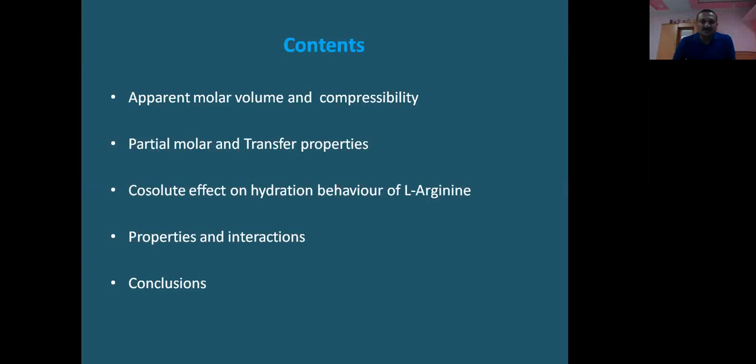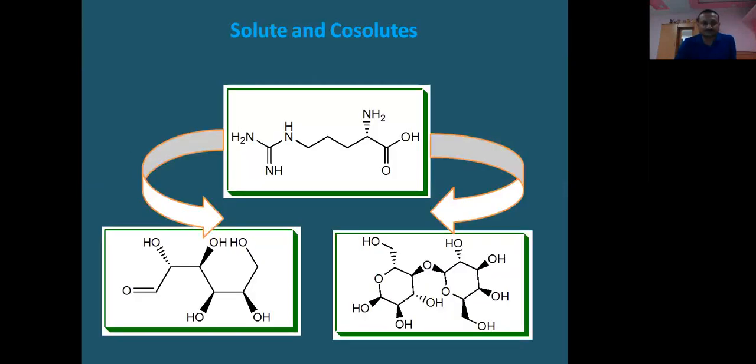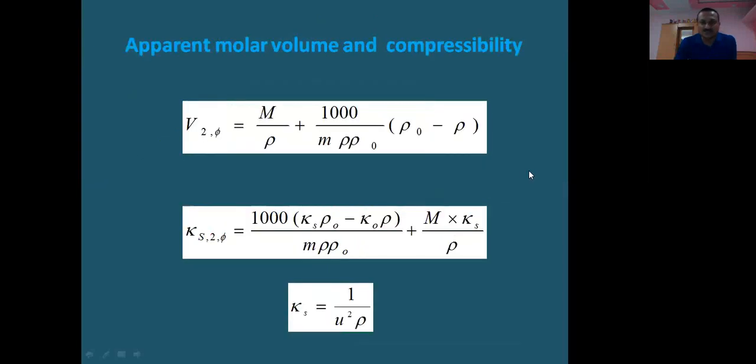In this presentation, we will see the apparent molar volume and compressibility, partial molar volume and transfer properties, co-solute effect on hydration behavior of L-Arginine, these properties and corresponding interactions in the solution, and conclusions. This is L-Arginine molecule, which is used as a solute, and this is glucose and this is lactose, which are used as co-solutes in the present investigation.